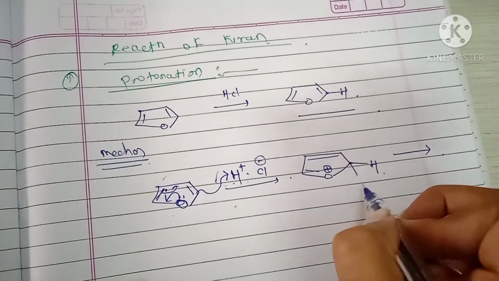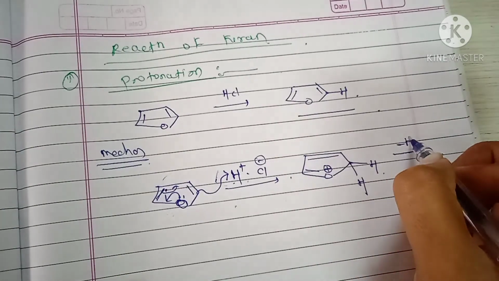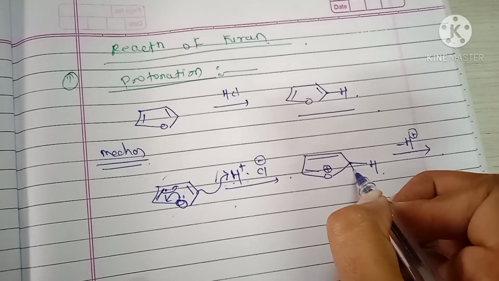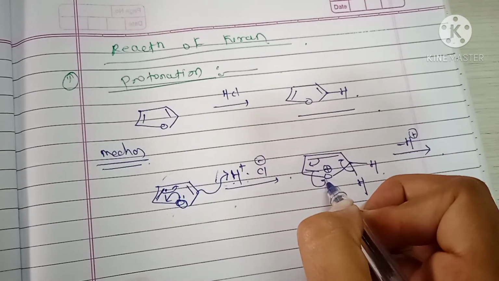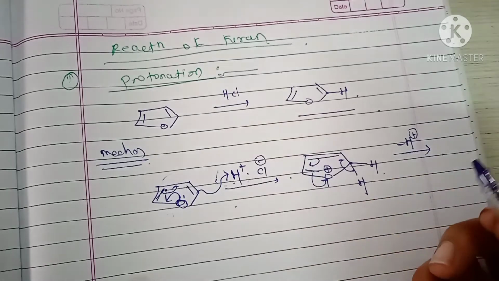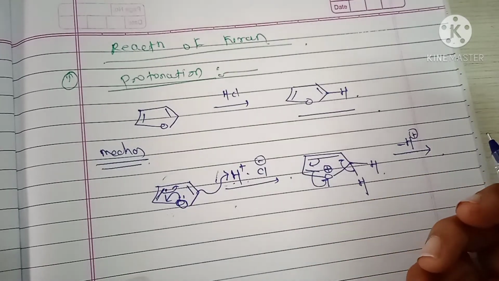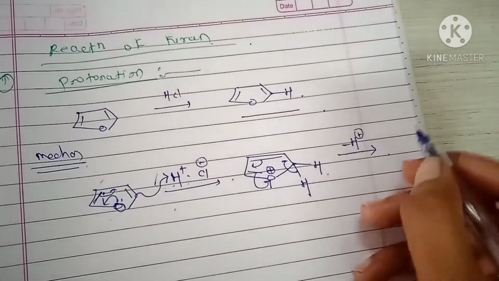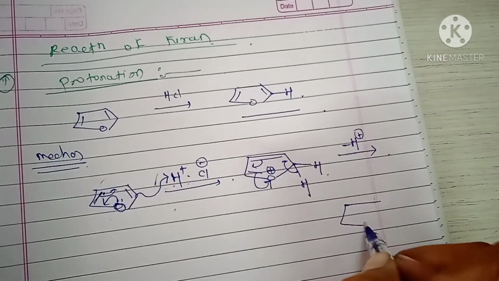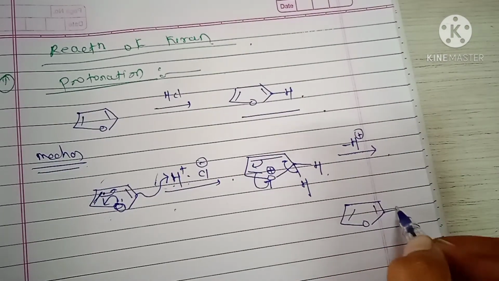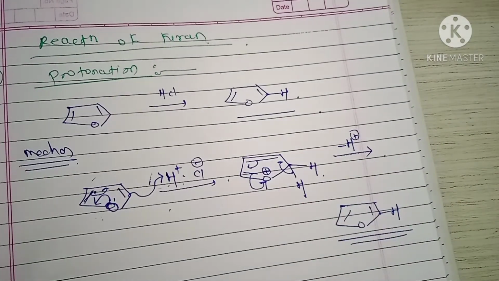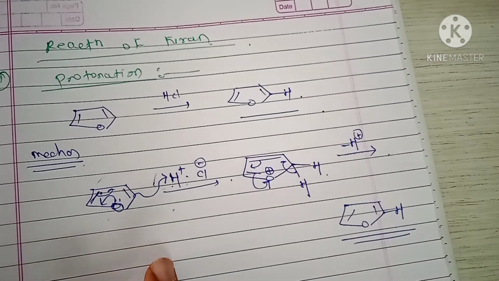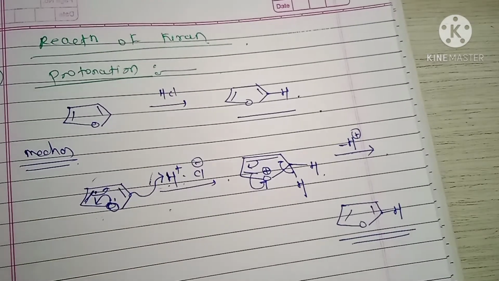Next, the loss of this proton, this bond shifts here, this bond shifts here, and this bond attacks the oxygen atom and stabilizes the positive charge on oxygen and the formation of a structure like this. Okay, this is the reaction of protonation.